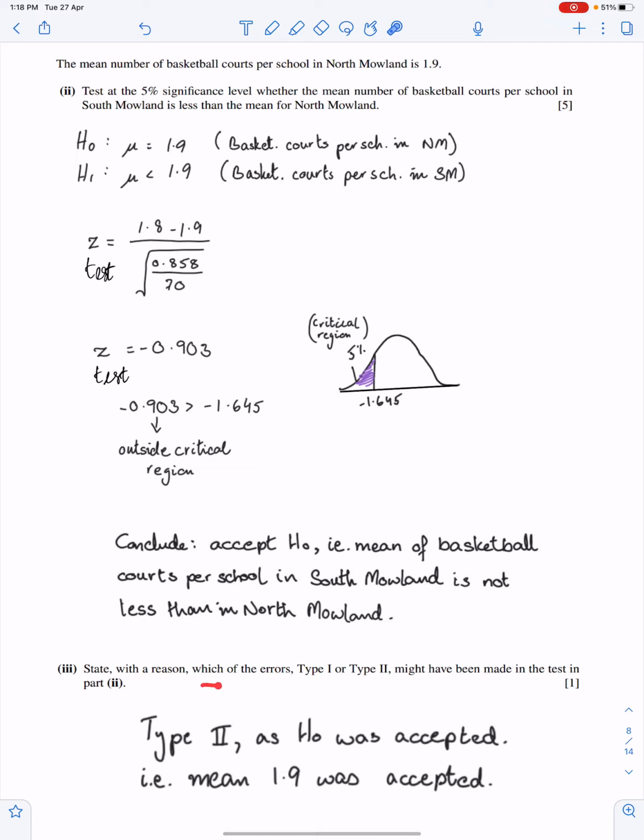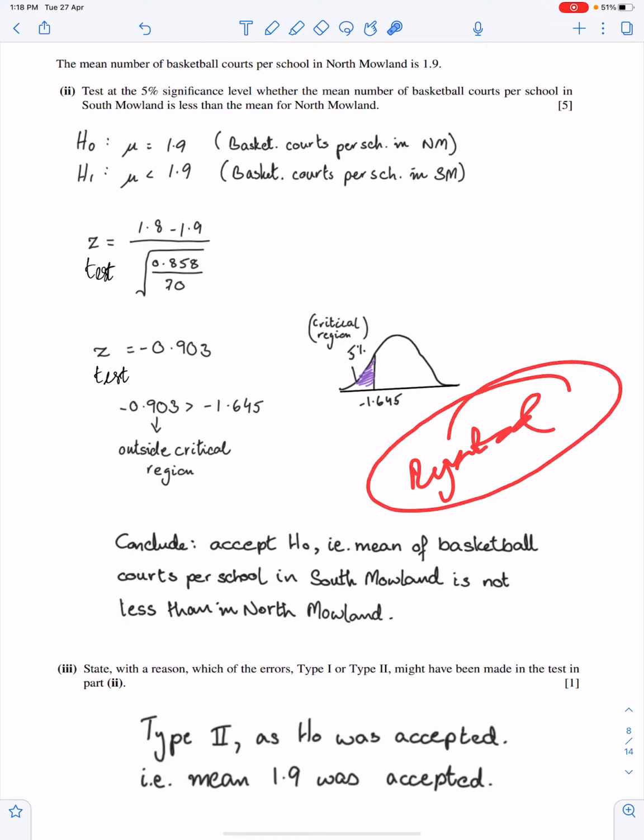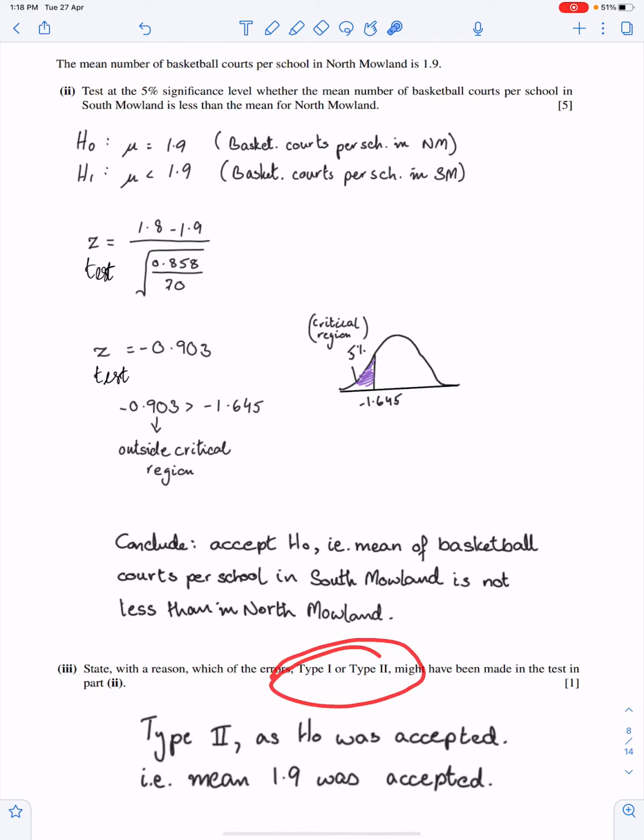State with a reason which of the errors, type 1 or type 2, might have been made in these tests in part 2. Since we accepted H naught, therefore type 2 error might have been made, as H naught was accepted. This depends on the conclusion. What if we rejected H naught? Let's suppose, then type 1 error. So always give this answer in the context of this conclusion.